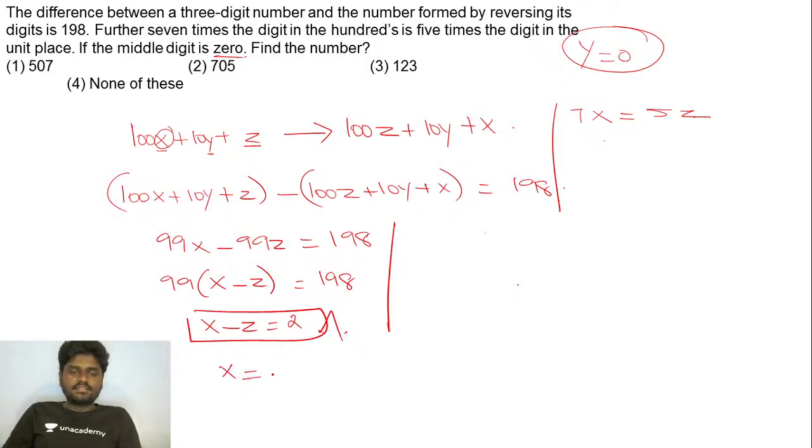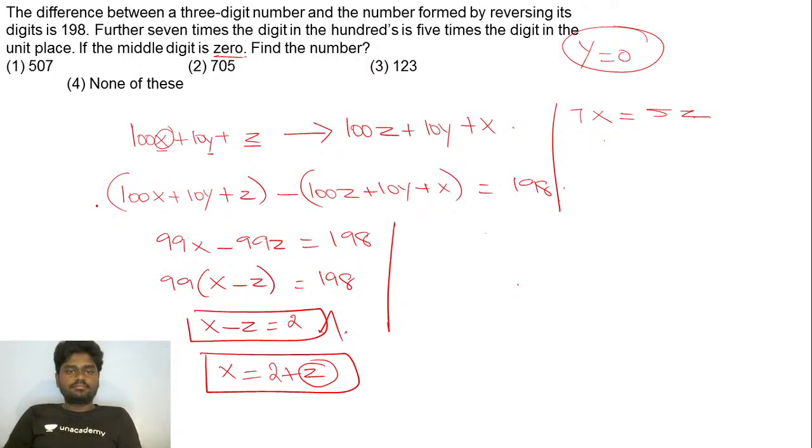So if I take x is equal to 2 plus z, now it is super clear that the digit in the hundreds place is 2 more than the digit in the units place.